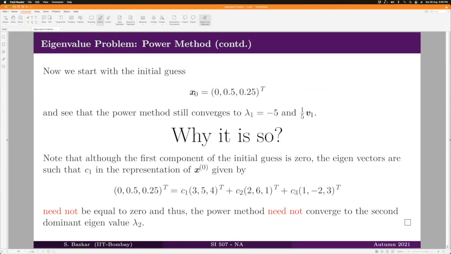Why is it so? You can just write this x naught as the linear combination of the eigenvectors, and you can see that C1 is not equal to 0 here. If it happens to be 0, then you should see whether C2 is 0 or not. If C2 is not equal to 0, only then should you conclude that the power method will converge to the second dominant eigenvalue. If C1 is not equal to 0, you need not compute the iterations. You can directly say that your power method will converge to the first dominant eigenvalue, provided the other hypotheses are satisfied.